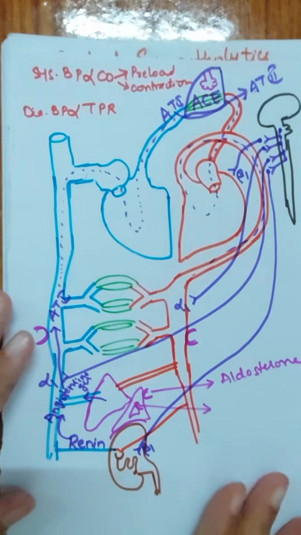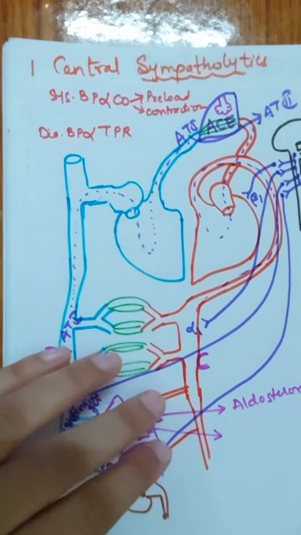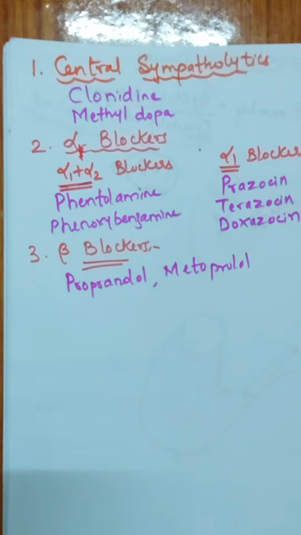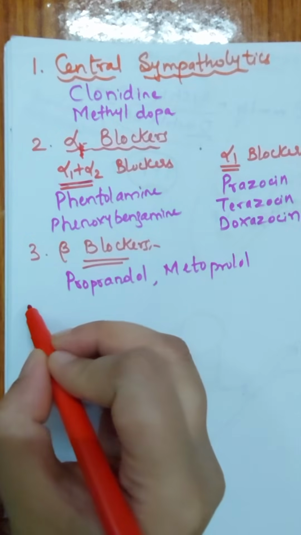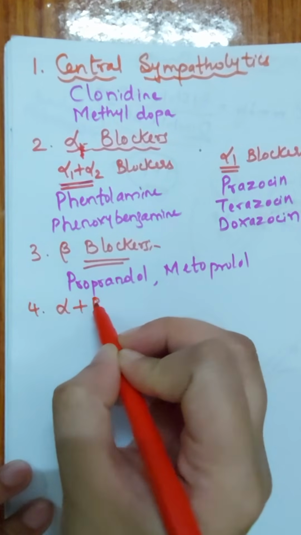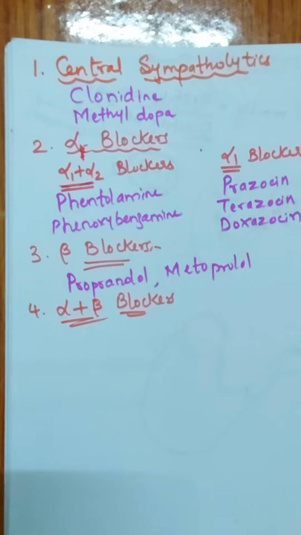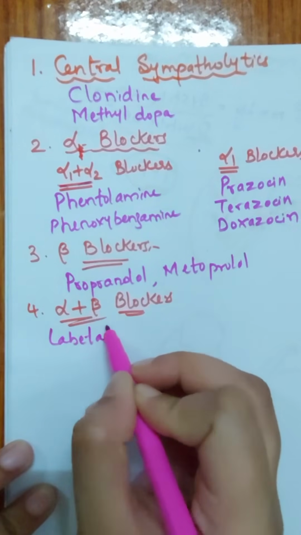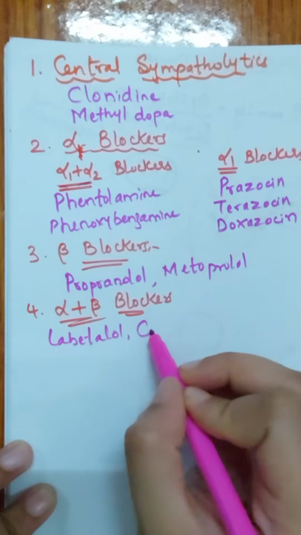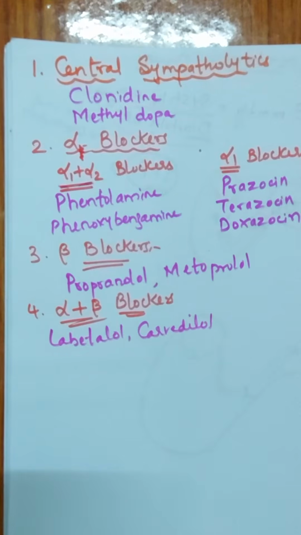Okay, so in total you can say by giving beta blockers you are reducing both systolic as well as diastolic blood pressure. Next, another class of drug we have got, which is a mixture of these two, that is alpha plus beta blockers. The examples of drugs coming under this class are labetalol and carvedilol. Okay, so this is all about the receptor blockers.